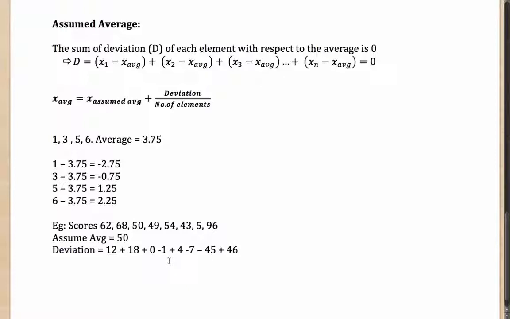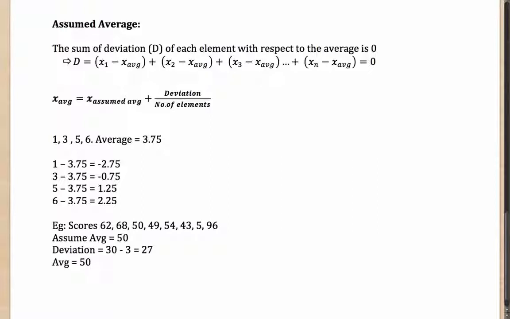Let's see how this will lead to the actual average. This I can calculate very easily. I have a minus 1, a minus 45, and a plus 46. They will cancel out each other. So let me first cancel these. Then I have a 4 minus 7, which can be written as minus 3, whereas a 12 plus 18 can be written as 30. The total deviation, as you can see very easily, I have calculated as 27, and this will lead to my actual average.